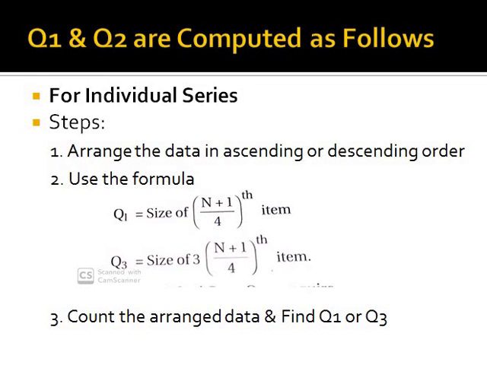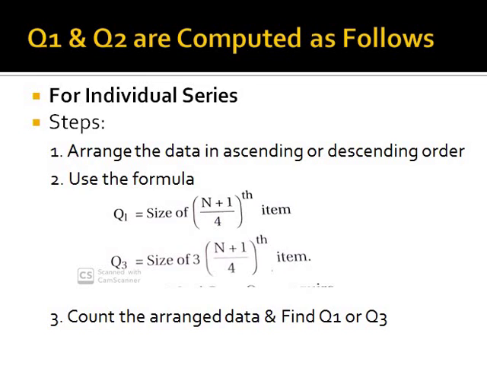And the continuous series is a six-step process. We arrange the data in ascending order, calculate the cumulative frequency, apply the formula n by 2, look out the cumulative frequency, and then apply the formula to get the answer. This is what we have worked on in the median calculation. In the quartile 1 and 3 calculation it's almost similar, with only a slight variation. First we'll discuss the individual series.